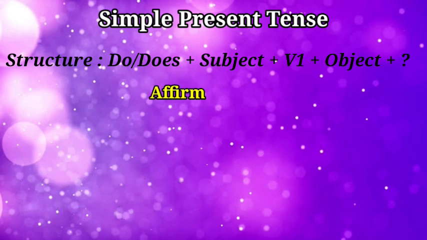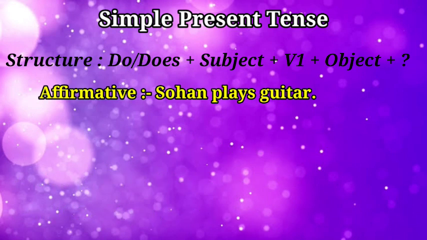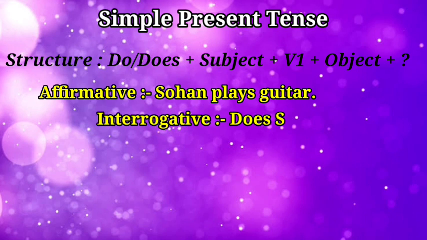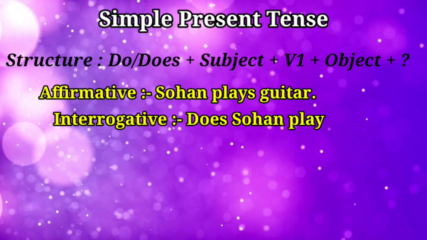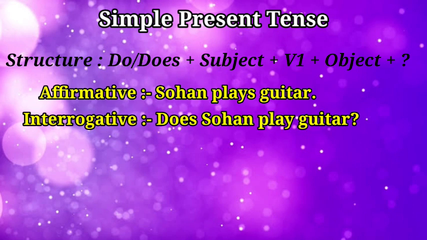For example, Sohan plays guitar. In this sentence, Sohan is a singular subject. Hence, to convert it into interrogative, we use does followed by the subject, and the verb plays is replaced by play, which is the base form of verb. So the sentence will be like this. Does Sohan play guitar?